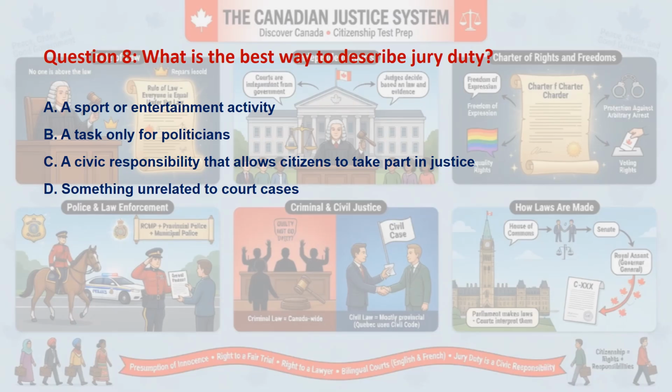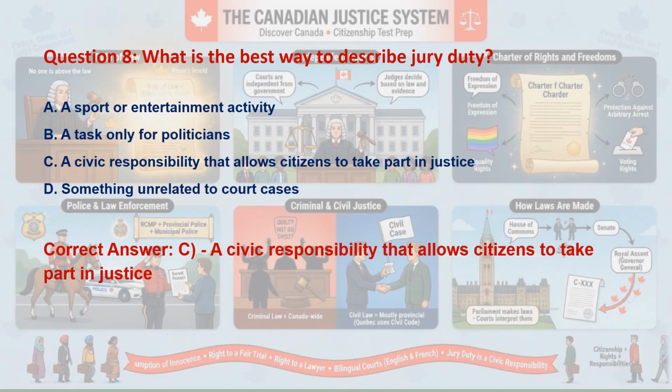Next is what is the best way to describe jury duty? A. A sport or entertainment activity. B. A task only for politicians. C. A civic responsibility that allows citizens to take part in justice. D. Something unrelated to court cases.